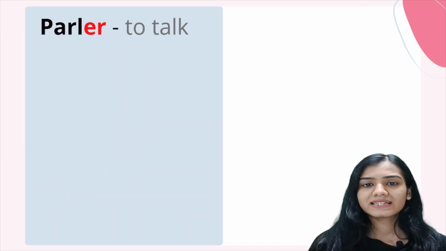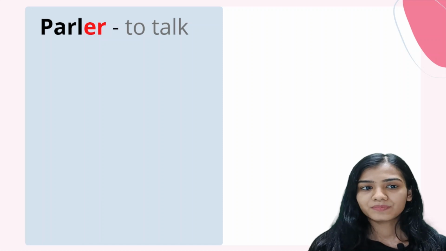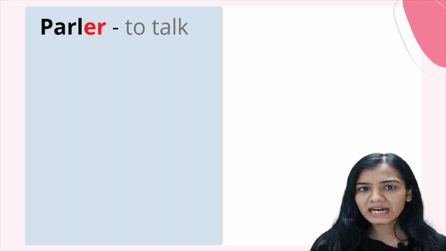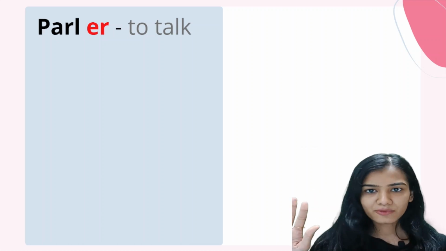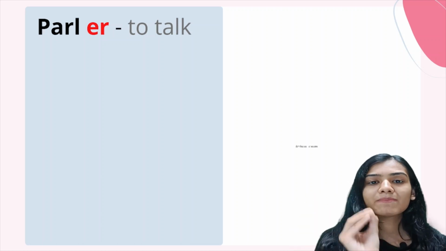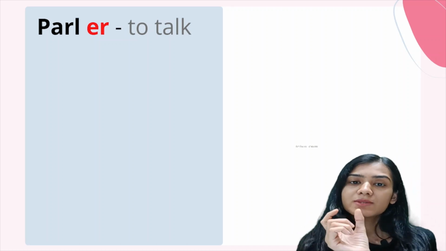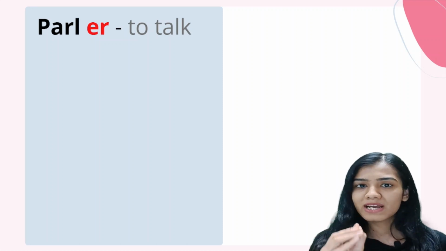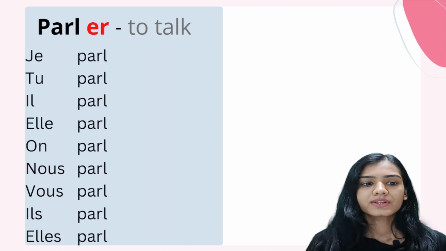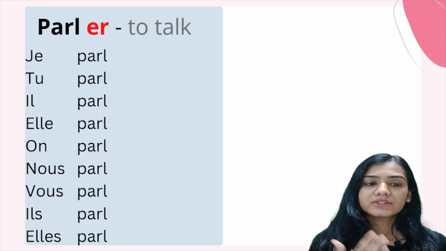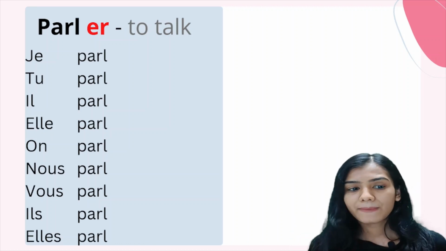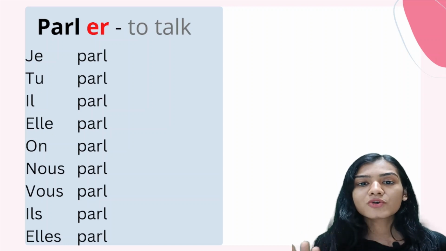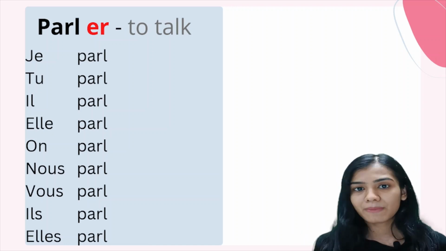Let's take the ER ending verb parler. Now, parler is ending in ER. Just forget about ER for the time being. Just assume that it is only PARL. This PARL is going to be our stem. Now, je parle, tu parles, il parle, elle parle, on parle, nous parle, vous parle, ils parlent, and elles parlent.